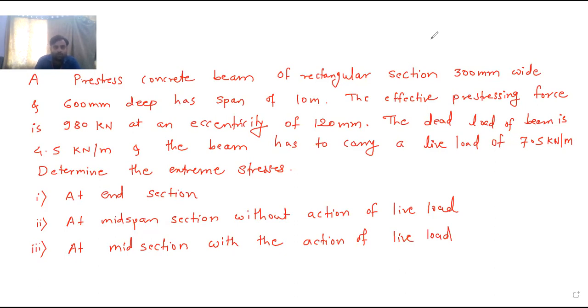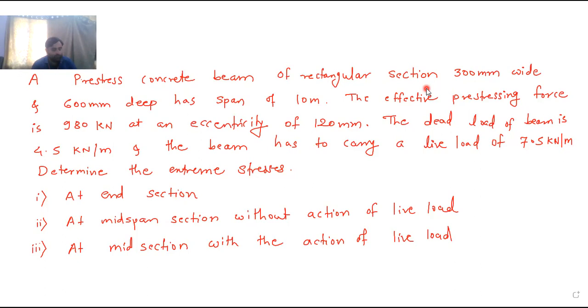So what they have told us in the problem: a pre-stressed concrete beam of rectangular section is given. The dimensions are also given: width is 300, depth is 600. Its span is 10 meter. The effective pre-stressing force is 980 kilonewton at an eccentricity of 120 mm. Dead load is 4.5 kilonewton per meter, and the beam has to carry a live load of 7.5 kilonewton per meter.